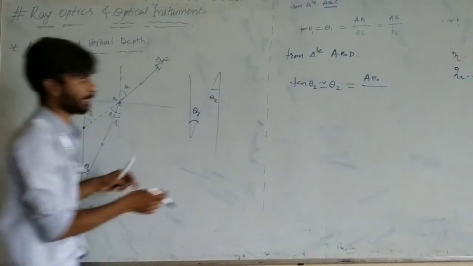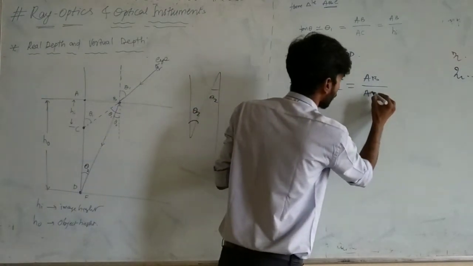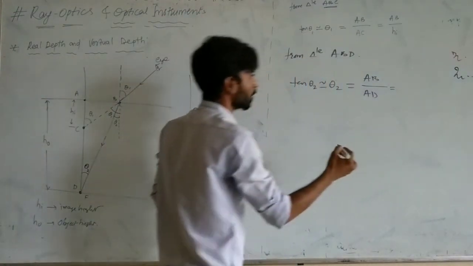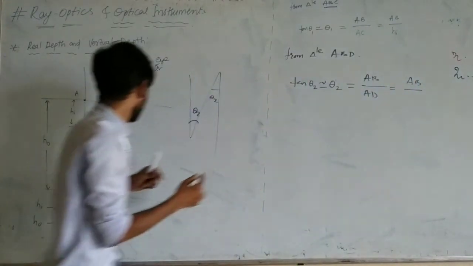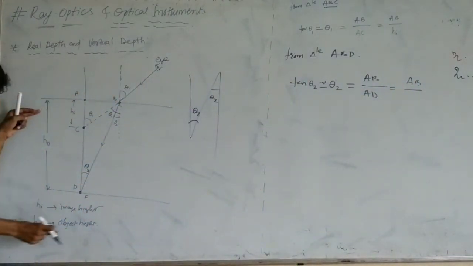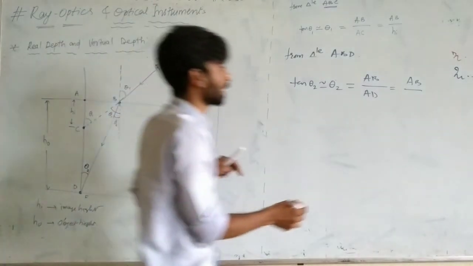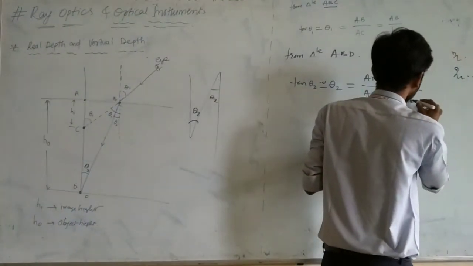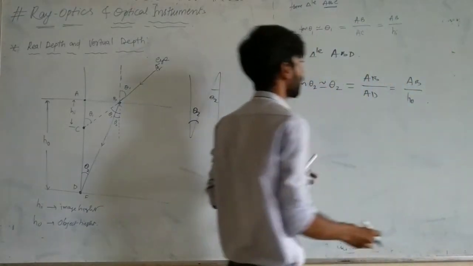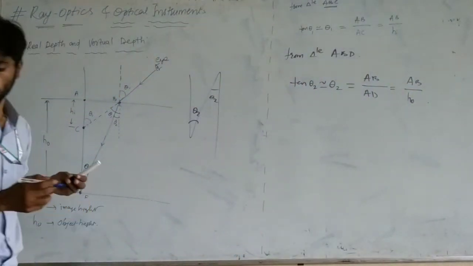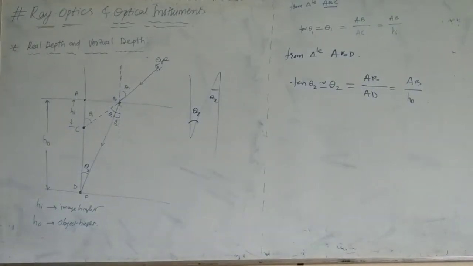AD is your base. So what is AB and what is AD? AB divided by AD is your HO, height of the object or object height. This is your HO. Up to here you write. Then now we are using Snell's law.